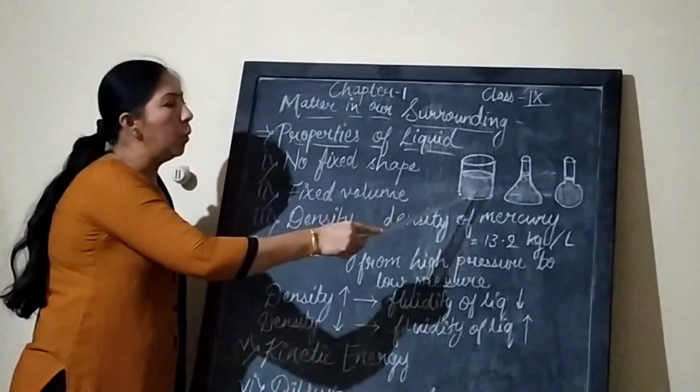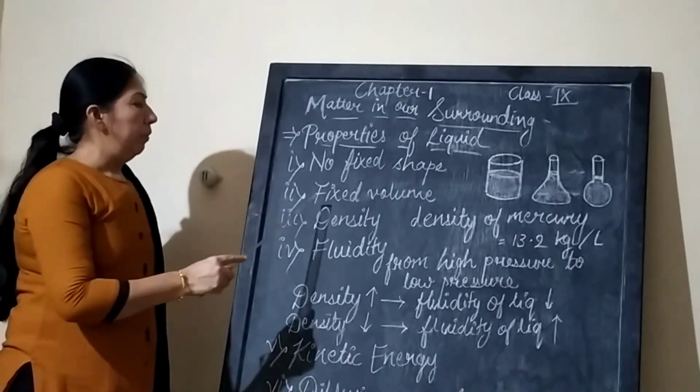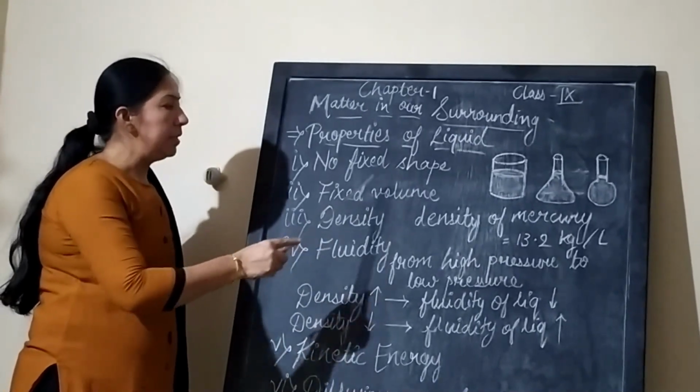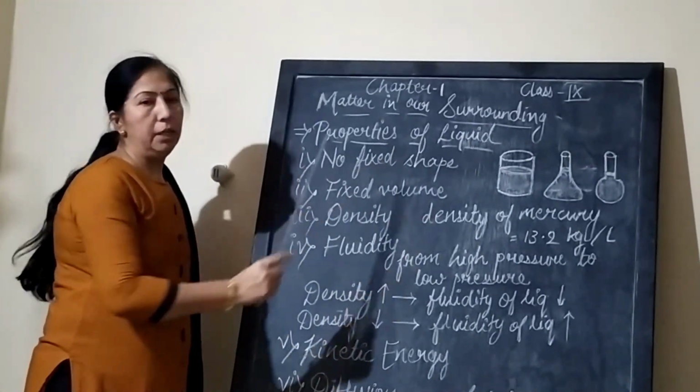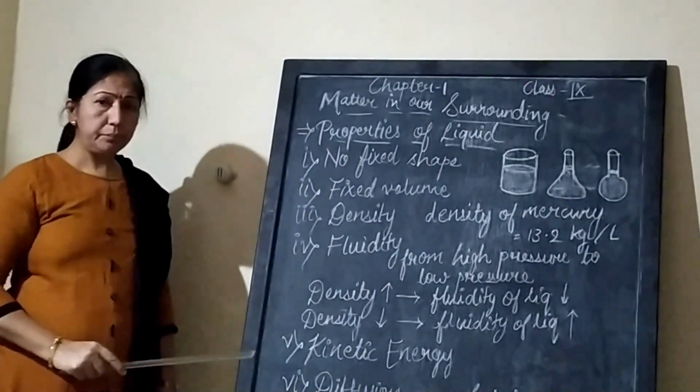Second property, that is a fixed volume. We have seen in all the cases we have taken a fixed volume. So the volume remains fixed, that means definite volume, but the shape goes on varying from container to container.